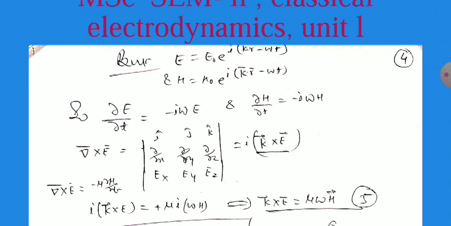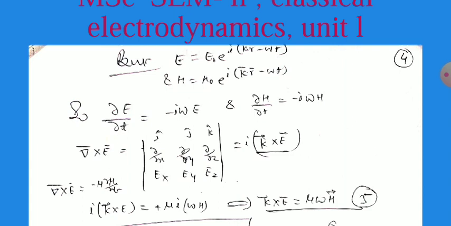Now differentiating partially with respect to time, del E by del t equals minus iota omega E, and del H by del t equals minus iota omega H. And del cross E equals the determinant with i, j, k, del by del x, del by del y, del by del z, and Ex, Ey, Ez. This can be written simply as k cross E. In general, k is the wave propagation constant; here it is not k cap, but the wave propagation vector.